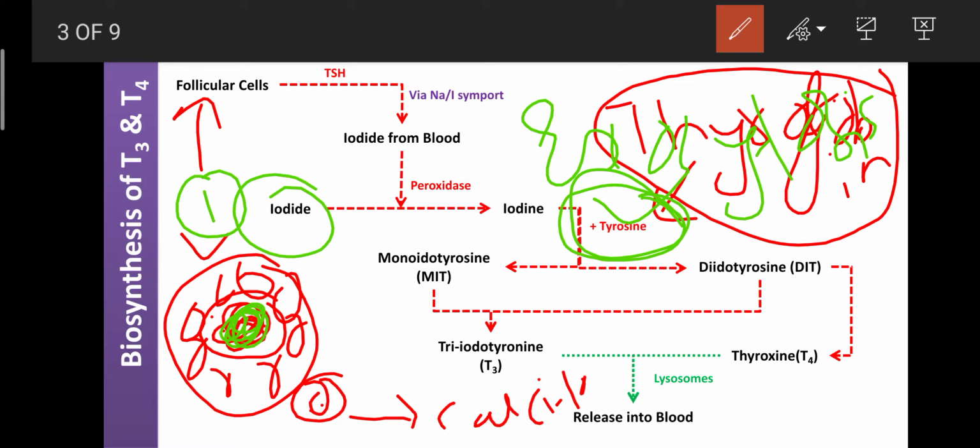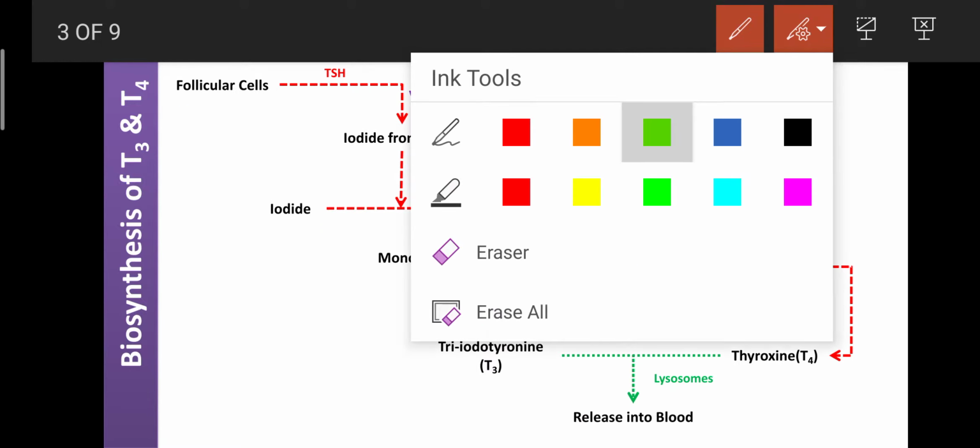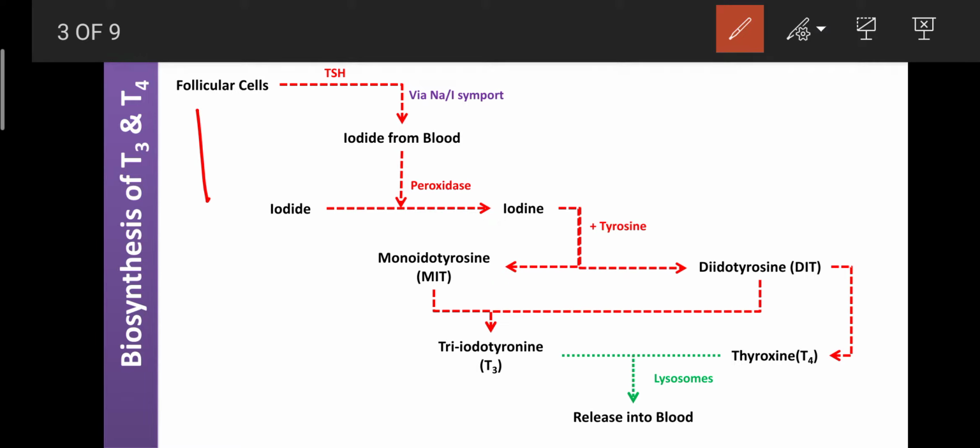And what is tyrosine? Tyrosine is an amino acid. Okay, tyrosine is an amino acid, and that amino acid is required for the biosynthesis of T3 and T4. These thyroid gland cells, like follicular cells, can catch the iodide from the blood.